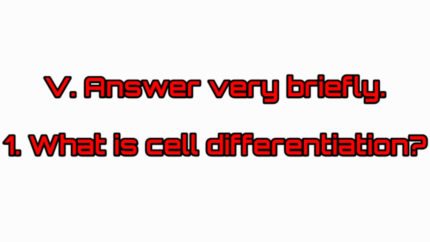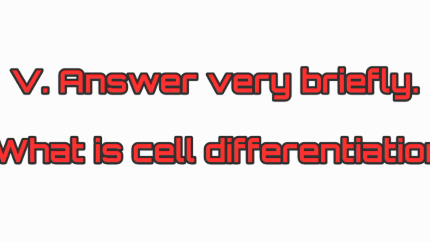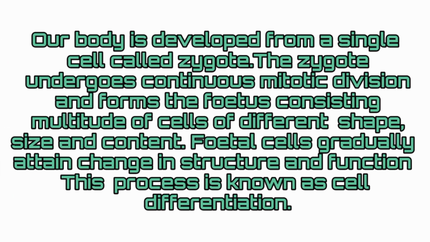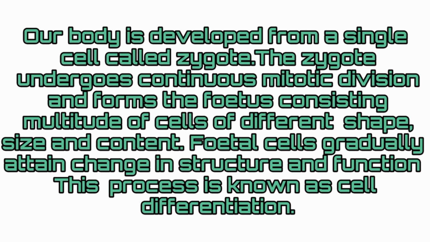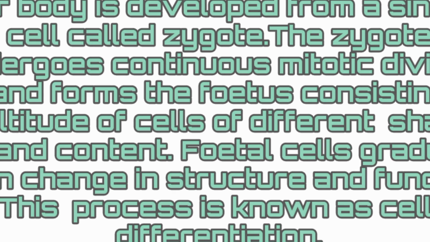Answer very briefly. What is cell differentiation? Answer. Our body is developed from a single cell called zygote. The zygote undergoes continuous mitotic division and forms the fetus consisting multitude of cells of different shape, size and content. Fetal cells gradually attain change in structure and function. This process is known as cell differentiation.